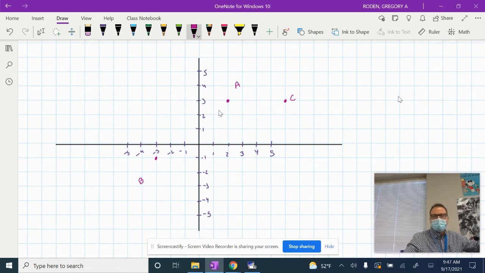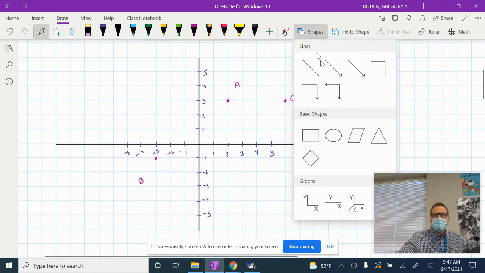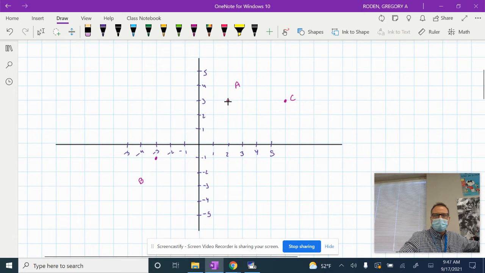So what we have to do is use the distance formula. Now, what is the distance formula? Well, the first thing we're going to do is draw a line between A and B, the 2 points.